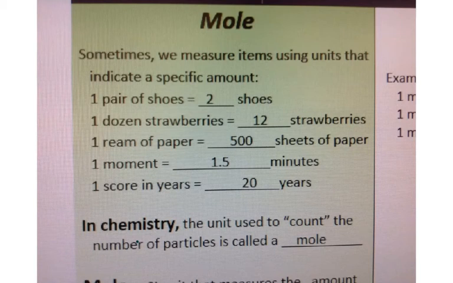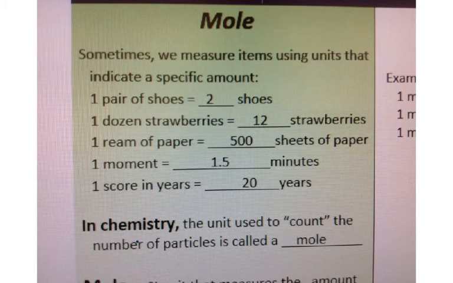All right, tonight what we're going to be talking about is the mole. And if you ask anybody who has taken chemistry what one term defines chemistry, they would say the mole. Well, before we even discuss the mole, I'm going to talk about different words that we use that represent a specific number.